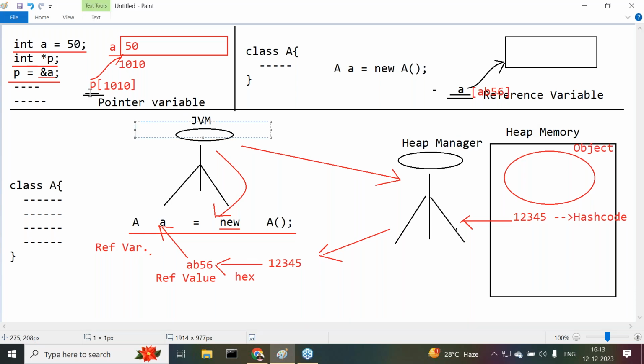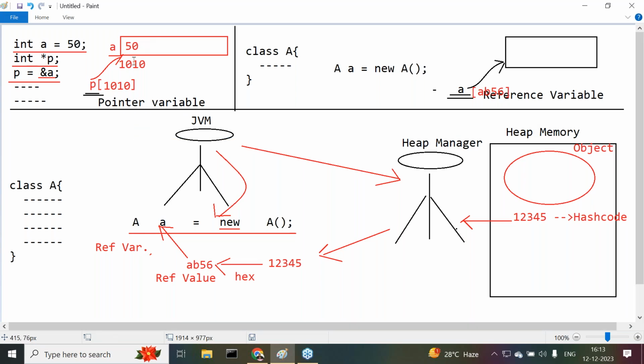But in the case of C and C++, a pointer variable is able to refer a block of memory by storing what? Address location. But in the case of Java, a reference variable is able to refer a block of memory, but not by storing address location, by storing the reference value of the object. The reference value of the object is not an address location. Hash code is not an address location. So both are different or not? Pointer variables and reference variables are both different. Because of this, we can conclude that pointer variables do not exist in Java. Pointer variables are available in C and C++ only. This is exactly the point we have to understand.